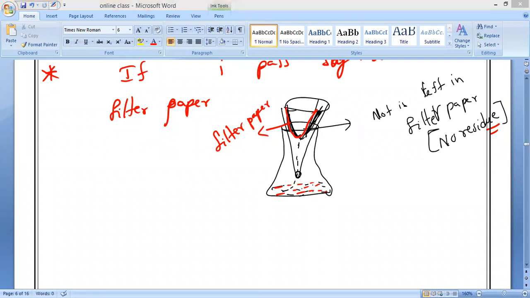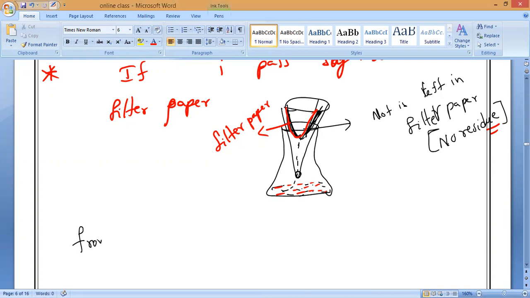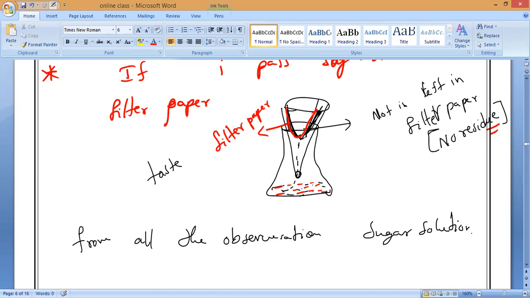The sweet taste of the sugar solution shows that sugar is present in it. So we can test it by tasting it only. From all these observations, we can conclude that sugar solution is a homogeneous mixture having the same composition throughout. Is it yes or no? From all the observations, I have proved that sugar solution is a which solution, guys? Sugar solution is a what solution?